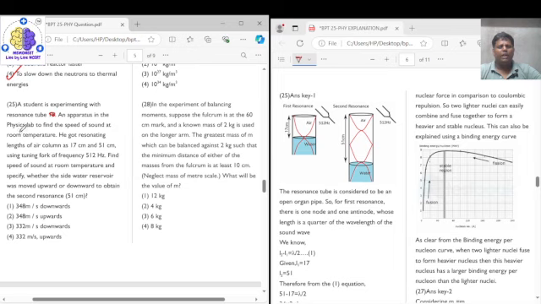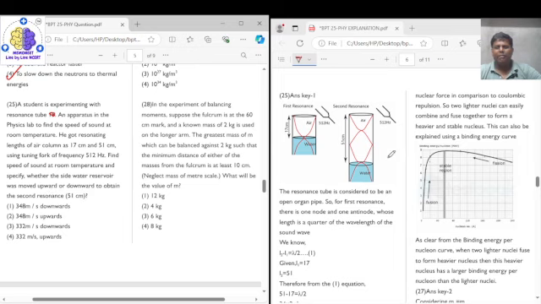He got resonating length of the air column as 17 centimeter and 51 centimeter using the tuning fork of frequency 512 hertz. Find speed of the sound at room temperature and specify whether the side water reservoir was moved upward or downwards to obtain the second resonance, that is at 51 centimeter.